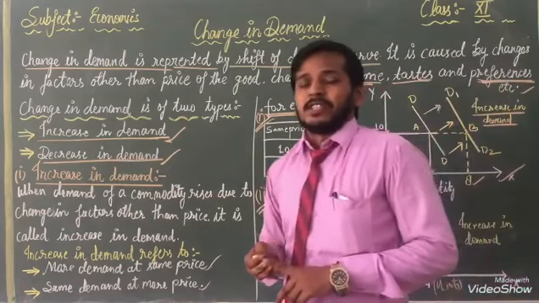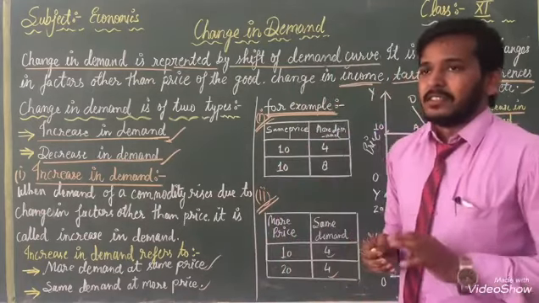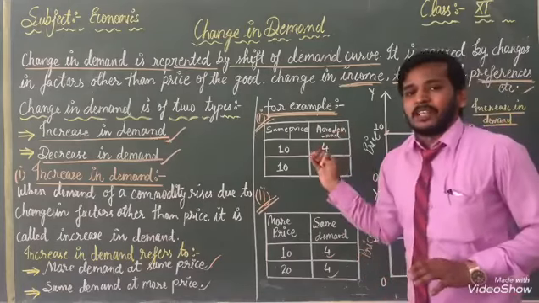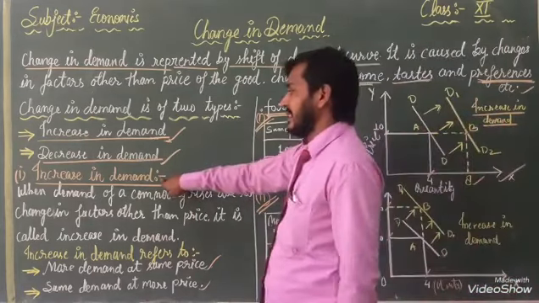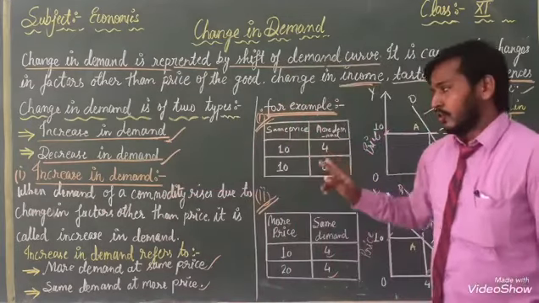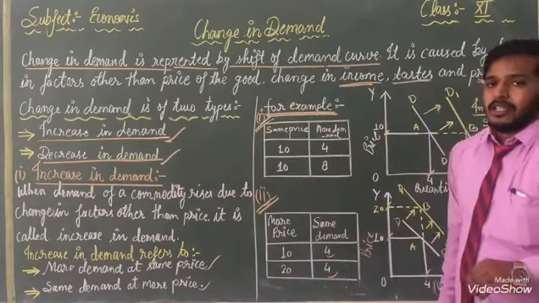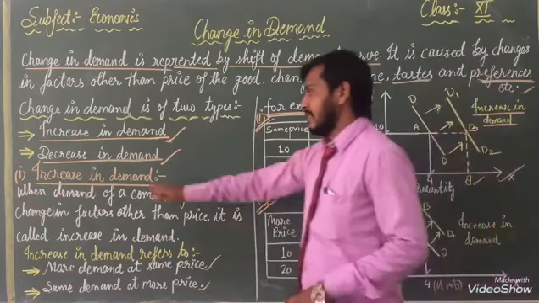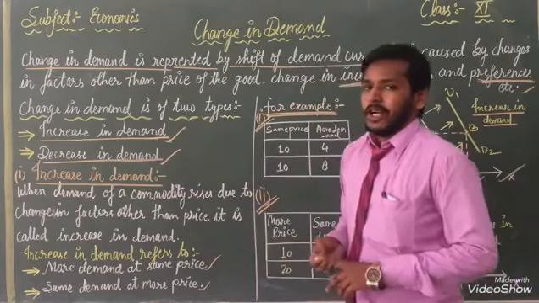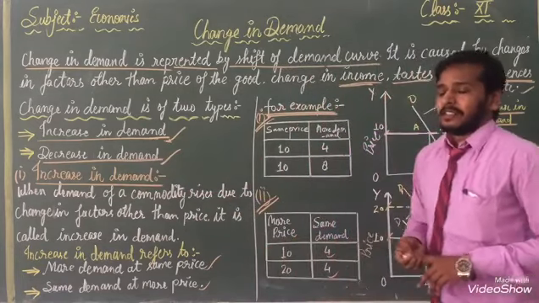Now we will read after that decrease in demand. So write it fast. After that I will explain you decrease in demand, the second one. So write it fast, make a note, and just write. Your next word is decrease in demand. So I will explain now decrease in demand.